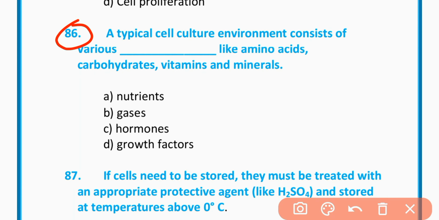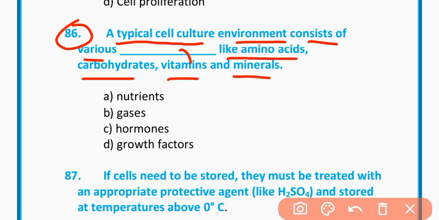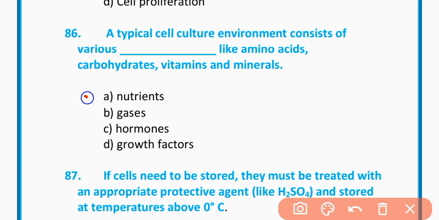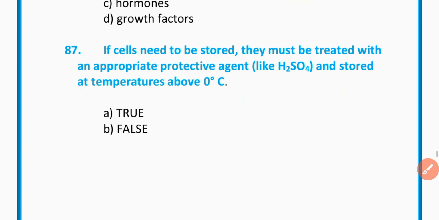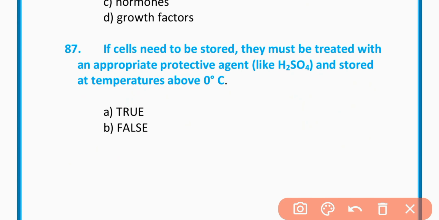MCQs 86. A typical cell culture environment consists of various like amino acid, carbohydrates, vitamins and minerals, nutrients, gases, hormones, growth factors. Correct option is option A. These are all nutrients. MCQs number 87.